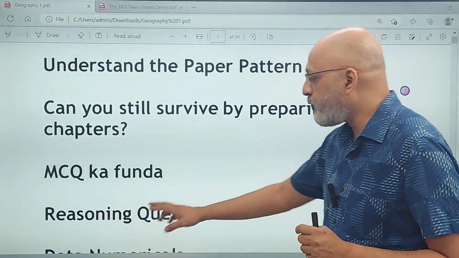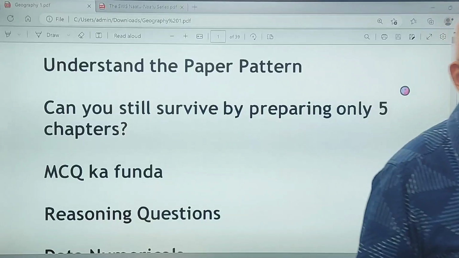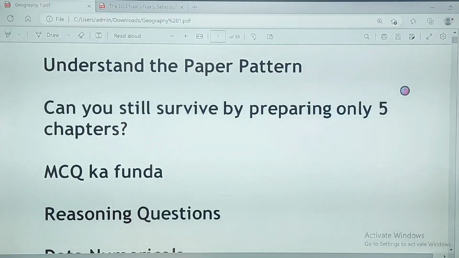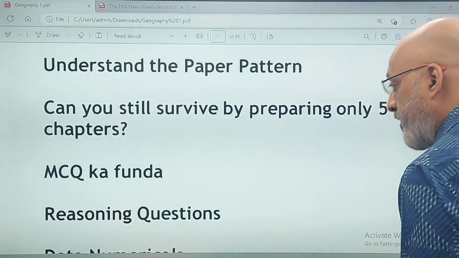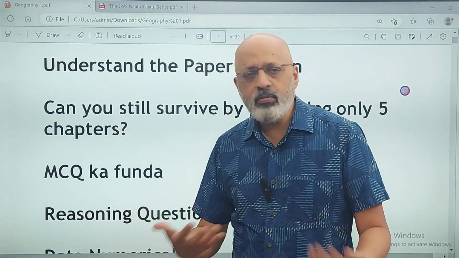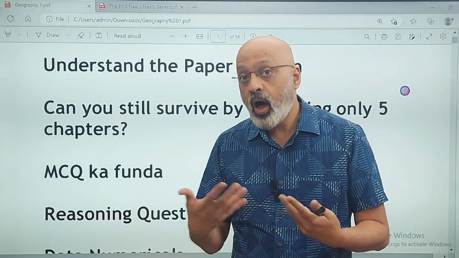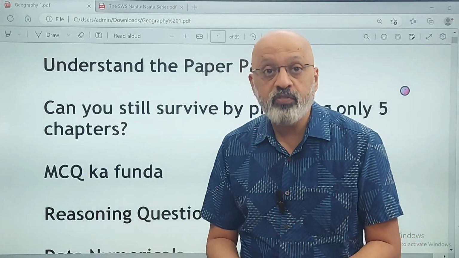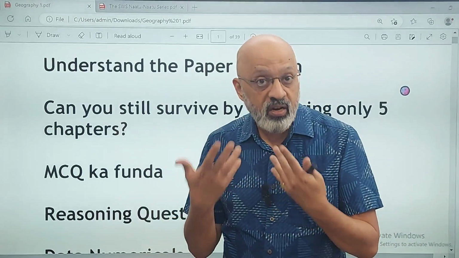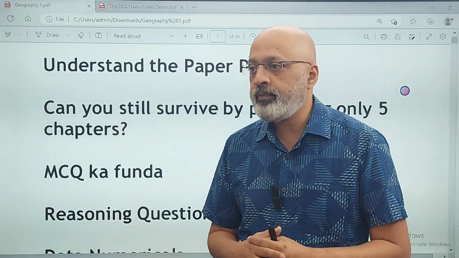Let's talk about the 50 marks in which the reasoning questions are extremely important. And where do these reasoning questions come from? They come mainly from the climate chapter, the transport chapter, the industries chapter, and the soils chapter. I mean, any chapter can throw up those kinds of reasoning questions, but primarily these chapters are known. In climate, there are most definitely at least 3 marks of reasoning questions straight away. Waste management also gives such questions, right?